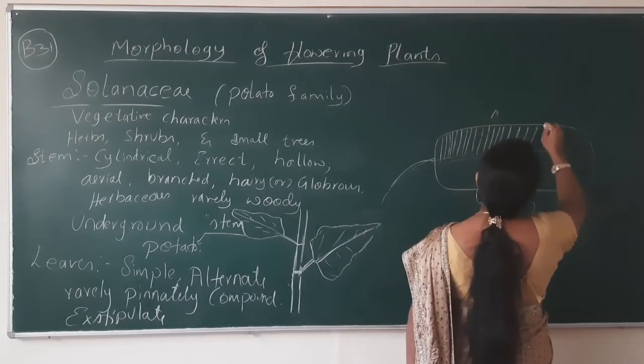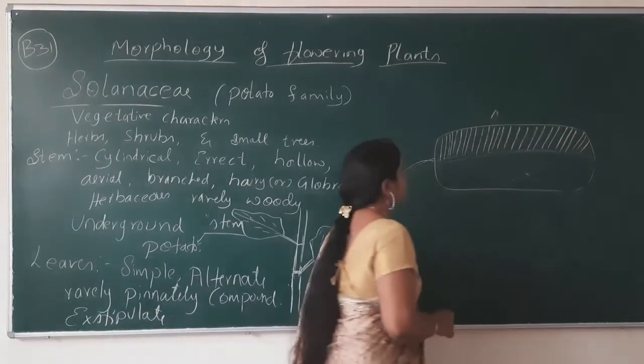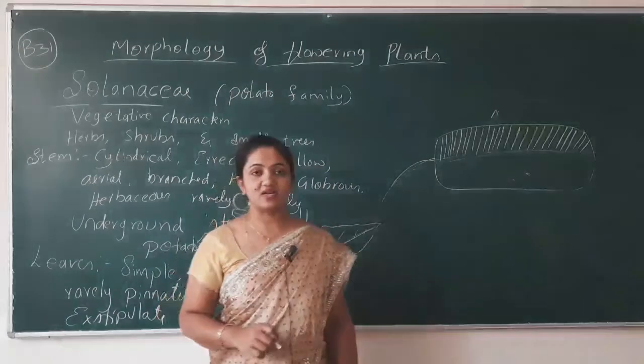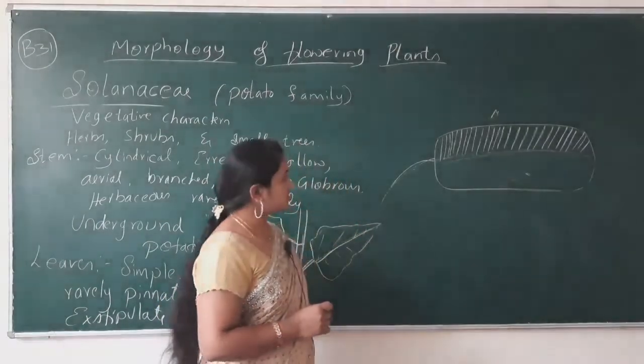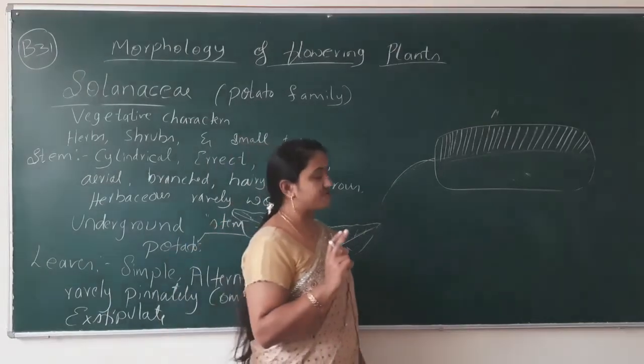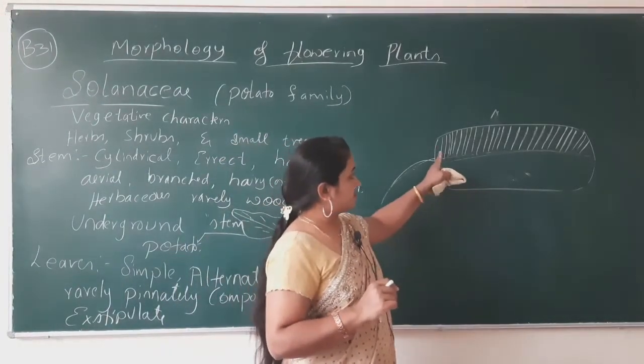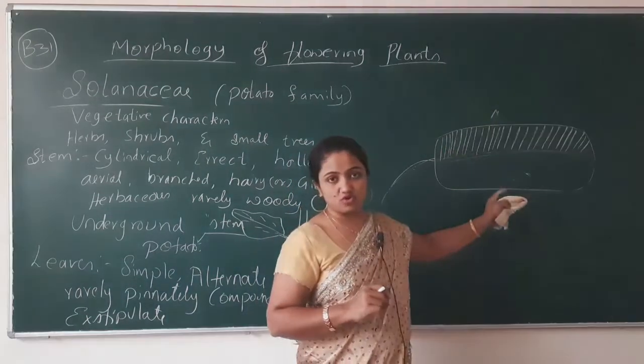Not only in banana leaf, in all monocotyledonous plants, it consists of parallel venation. Venation means arrangement of veins. The arrangement of veins is parallel in monocotyledonous plants.